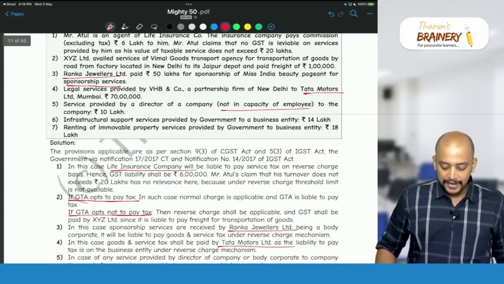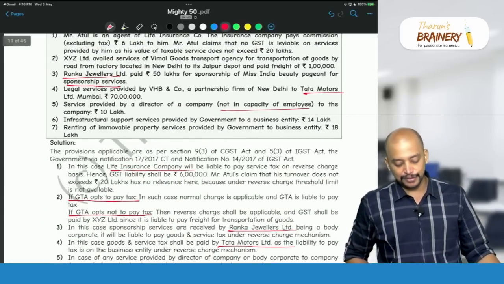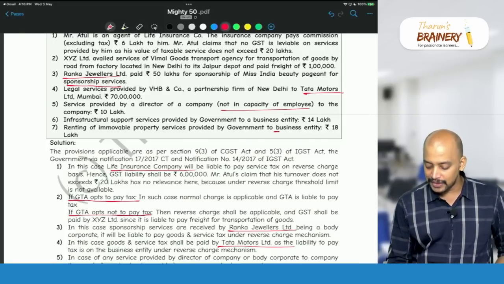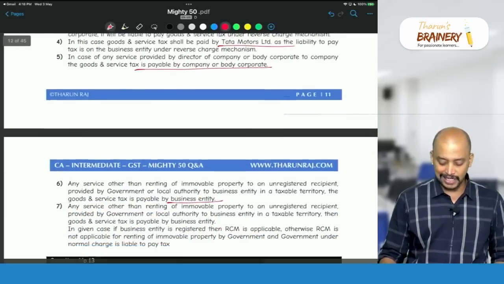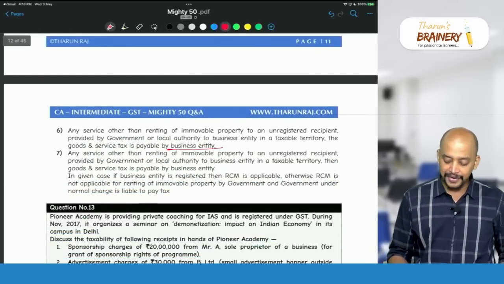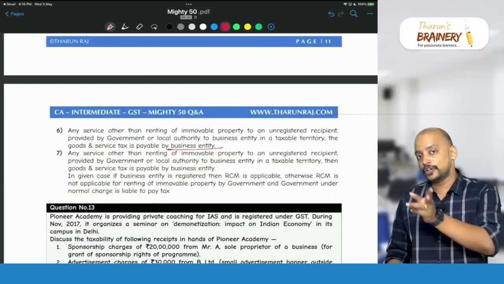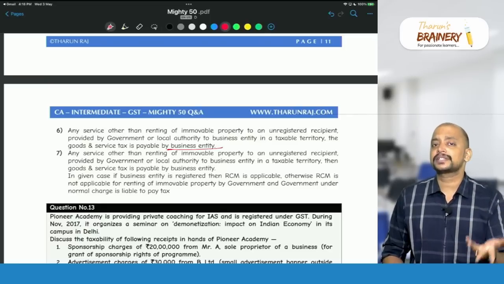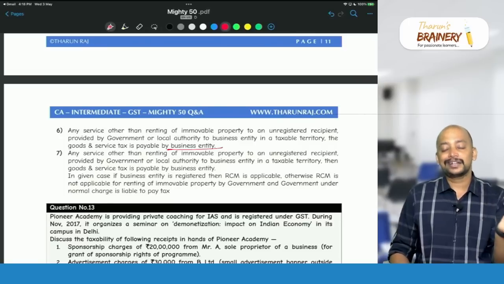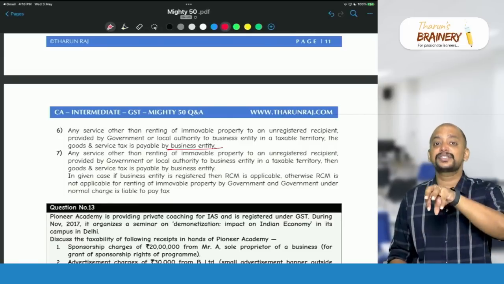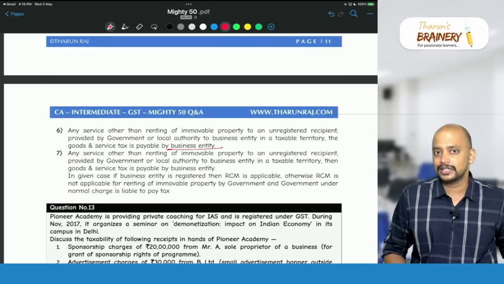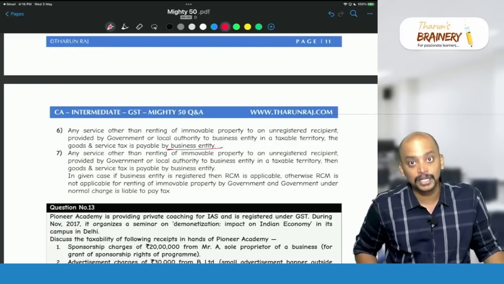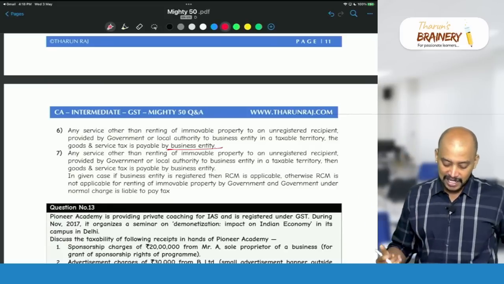Then renting of immovable property service provided by government to a business entity. If the business entity is registered, then they will pay GST under RCM. If the business entity is unregistered, then RCM will not be applicable, FCM will be applicable. Renting of immovable property to an unregistered person is generally exempted now, but here the unregistered person is a business entity, so that is not covered. So government renting immovable property to a business entity will be taxable. If the business entity is registered, it will come under RCM.